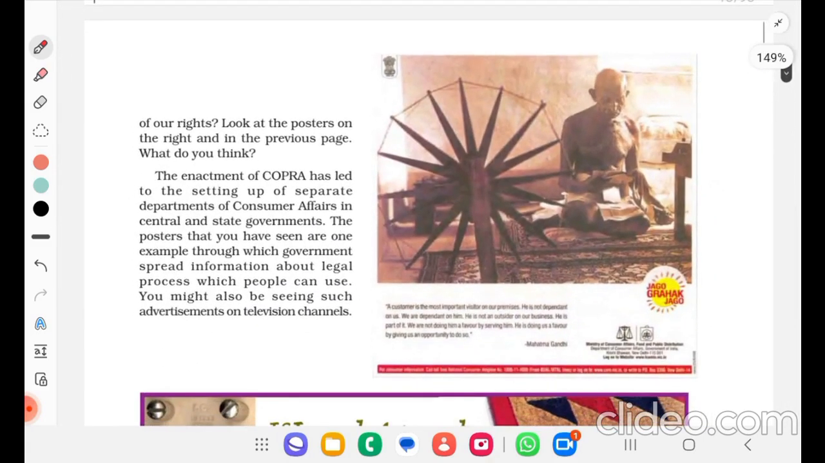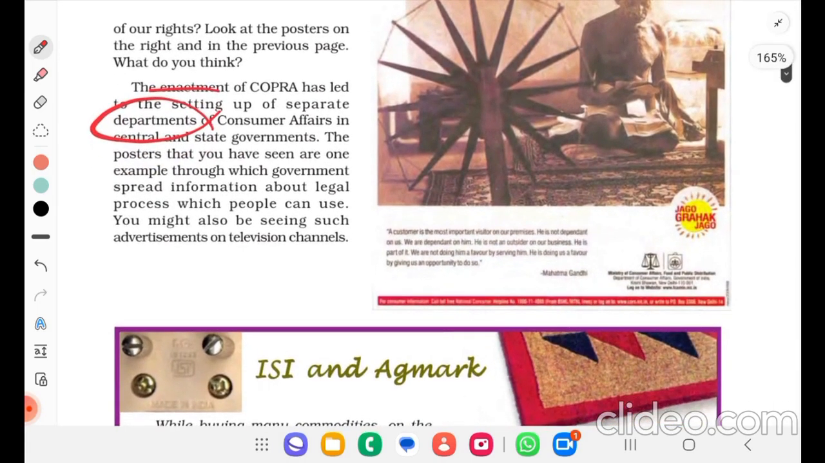The enactment of COPRA has led to the setting up of separate Departments of Consumer Affairs in the central and state governments. There is a separate department. The posters that you have seen are one example through which the government spreads information about legal processes which people can use. You might also be seeing such advertisements on television channels.